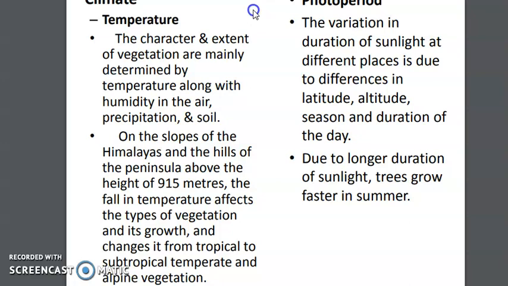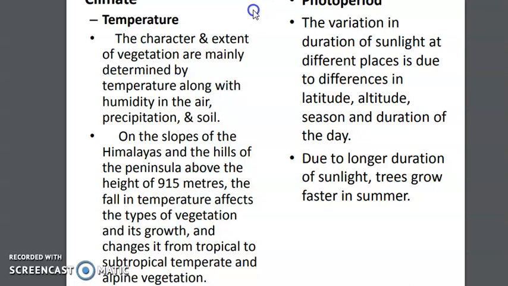Already in the climate chapter, we have seen that all the places of the country don't have the same kind of temperature. So the characteristics as well as the types of vegetation are mainly determined by temperature. Different places have different humidity and different amounts of rainfall, and according to that you will see they have different soil types also.